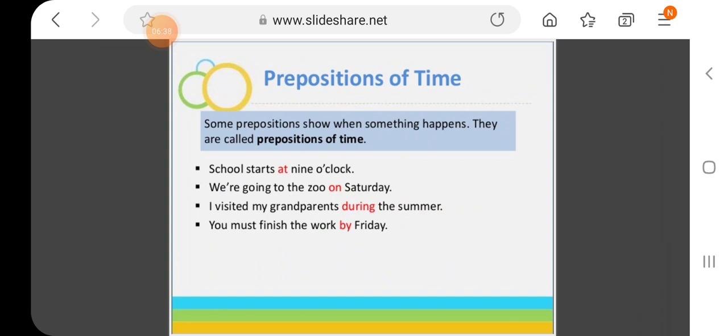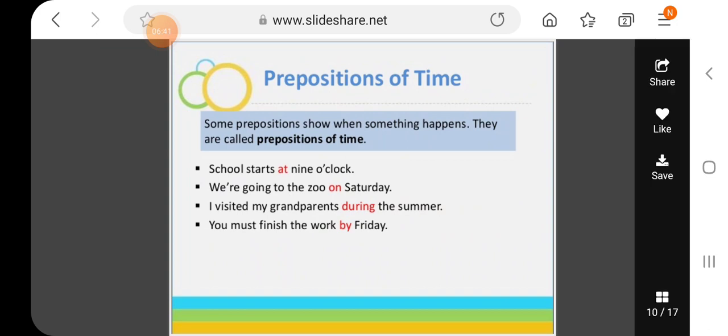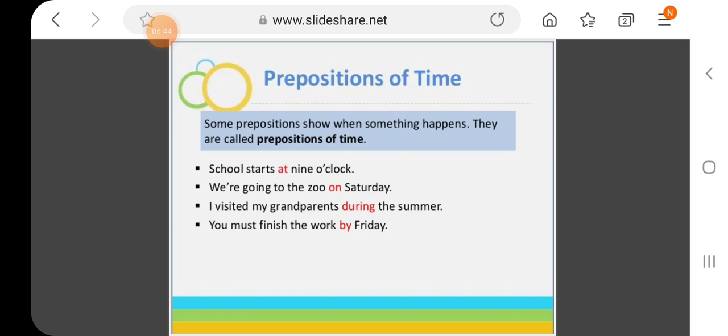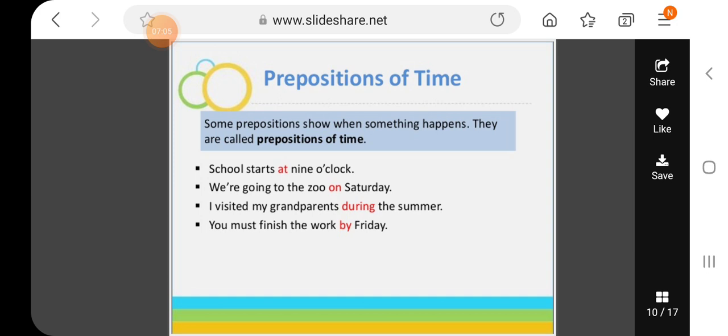Now there are some prepositions which are used to describe or tell time. School starts at 9 o'clock. So to define the starting time of school, we have used "at 9 o'clock", "at 8 o'clock". We are going to the zoo on Saturday. So on Saturday, "on" is used here before days. They can normally come before time, or before days, or before years, or before any time word which tells you about some time, right? So they are prepositions of time.